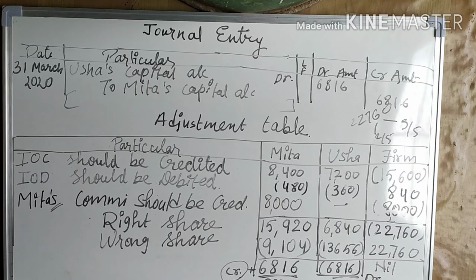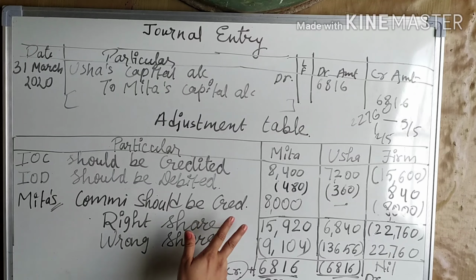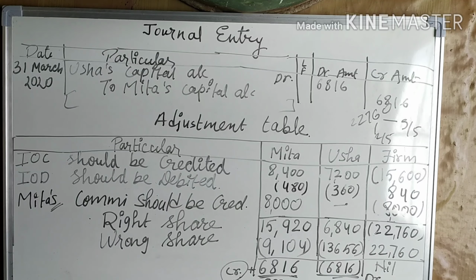So now we need to rectify it. That is why the wrong share which they have distributed wrongly. So 22,760 into 2 by 5, so 9,104 and 22,760 into 3 by 5, 13,656. So now we will calculate which partner will come in plus and which partner will come in minus. So the partner who will come in plus, that partner will go in credit side in journal entry. The partner who will come in minus, that partner will come in debit side in journal entry.